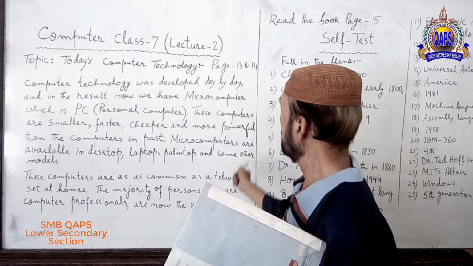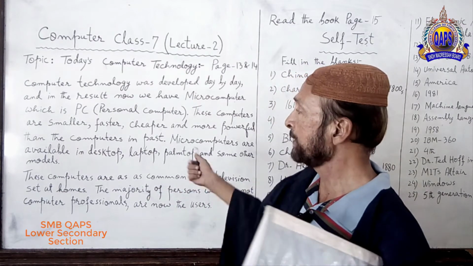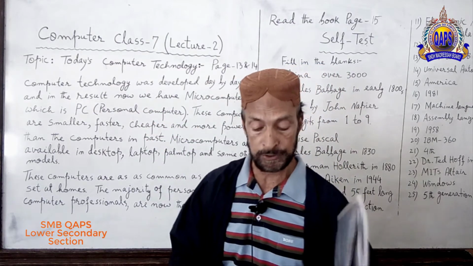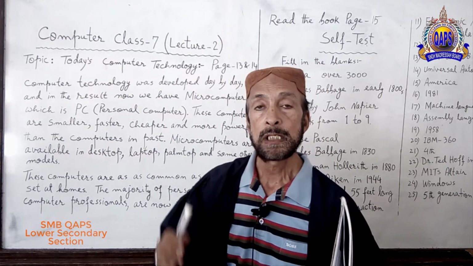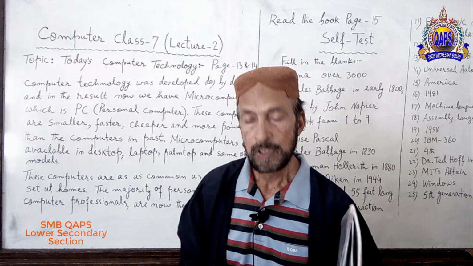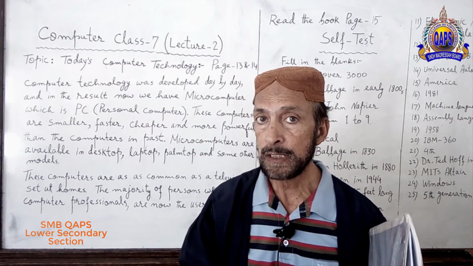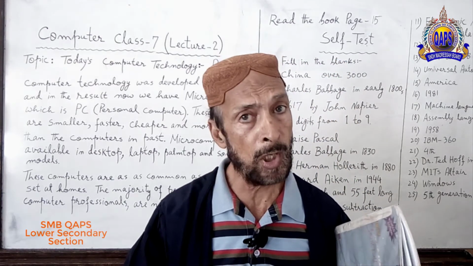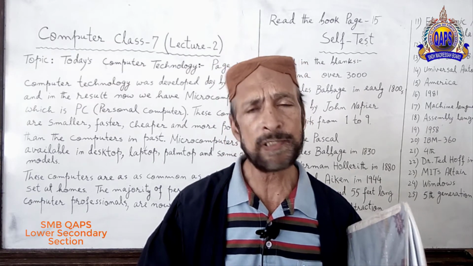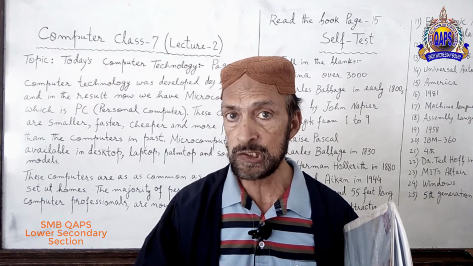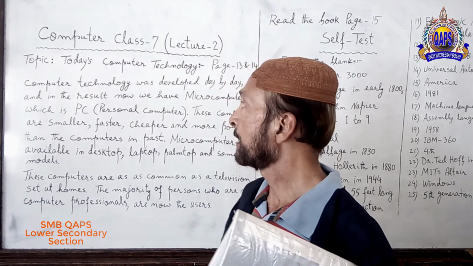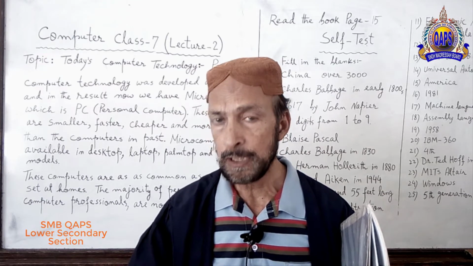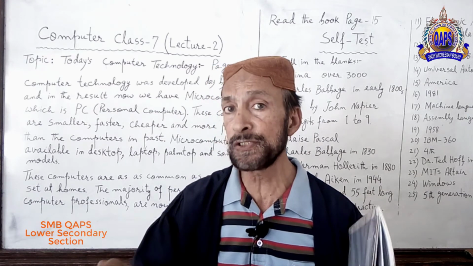What is the meaning of all the sentences which I wrote over here? Today's computer technology. It means in the past we had computer technology, but it was not very much developed. Of course, first generation, then second generation, development was over there.